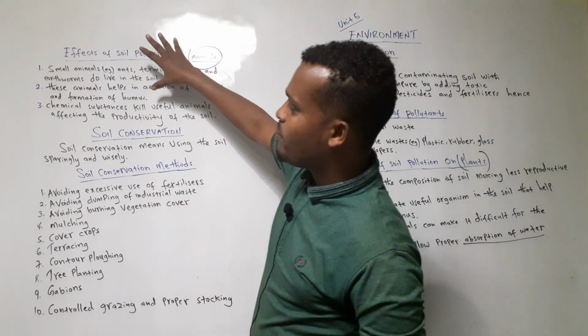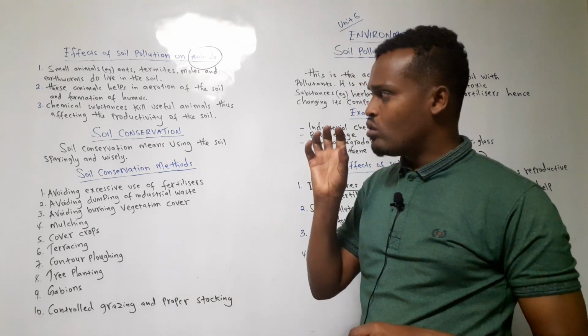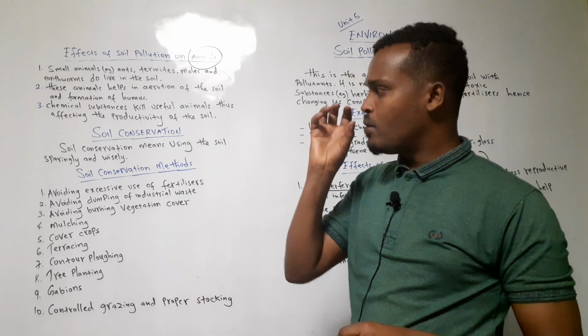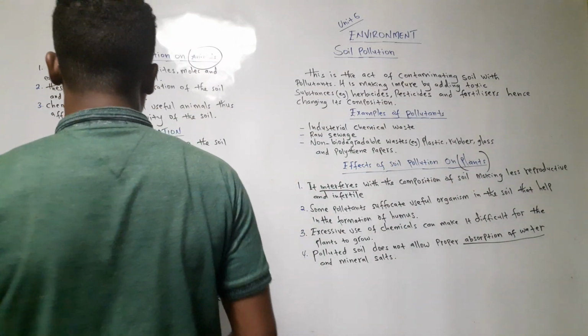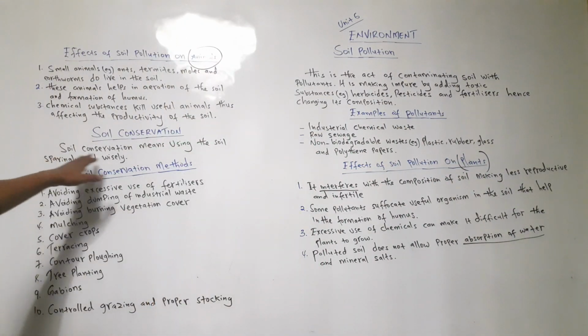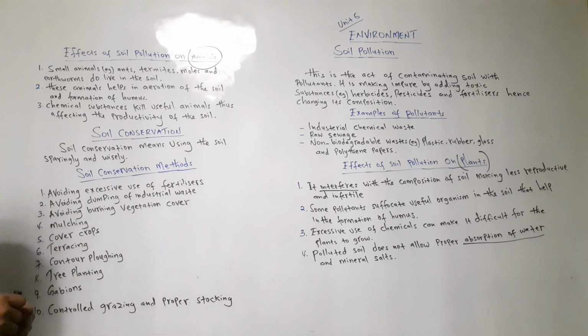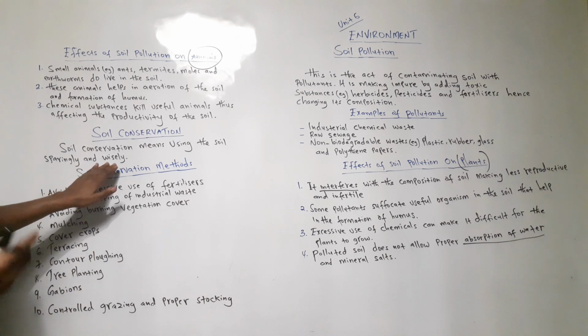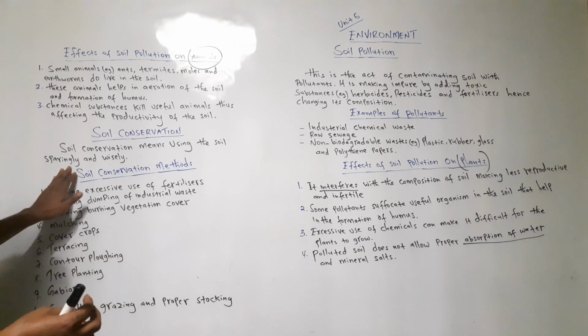When these 3 things happen, remember, there is a pollution of the soil. Soil has been polluted. Good. Now I want to see conservation of the soil. Soil conservation means using the soil sparingly or wisely. Wisely means in an intelligent way. Sparingly means little by little, without wasting all the soil.